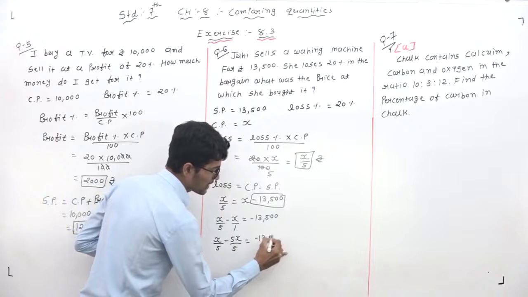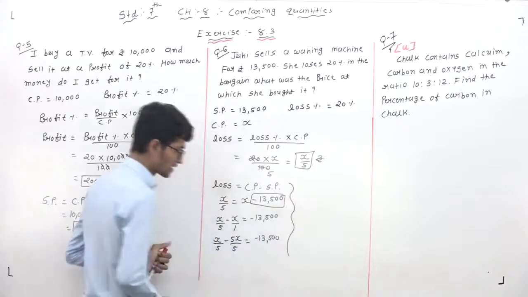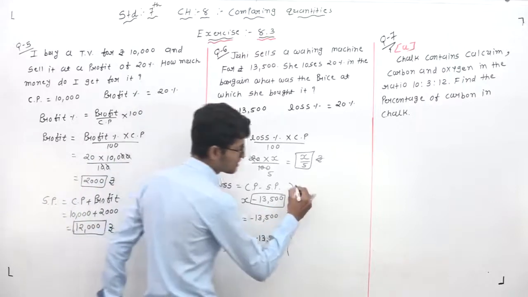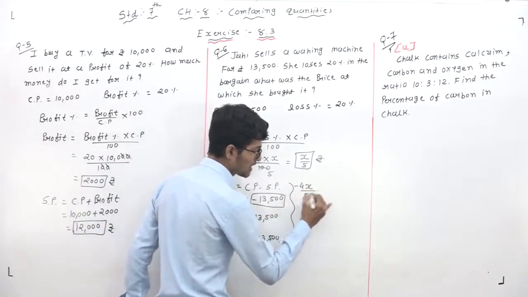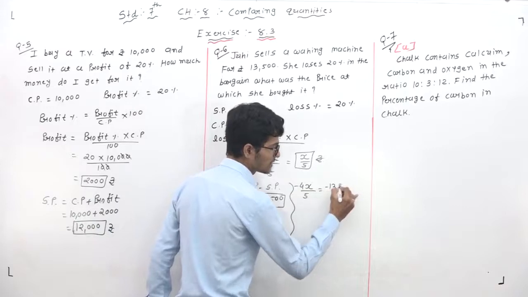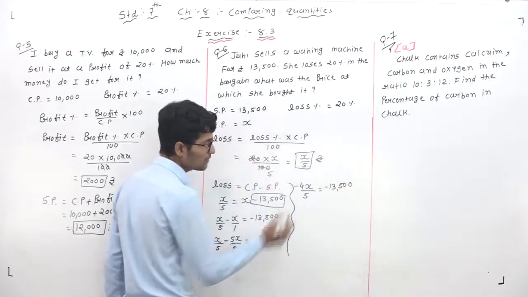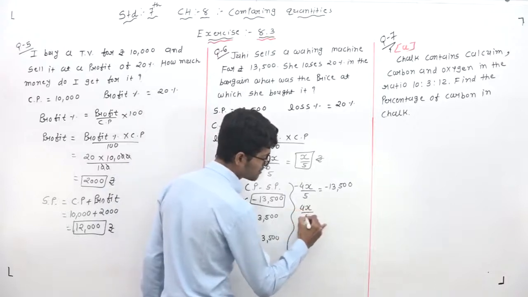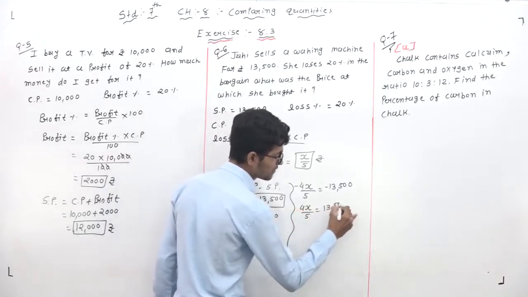Minus 13,500 stays as it is. Clear? Now the denominators are the same. X minus 5X is minus 4X by 5, equal to minus 13,500. The minus signs on both sides cancel, so only 4X by 5 is equal to 13,500.